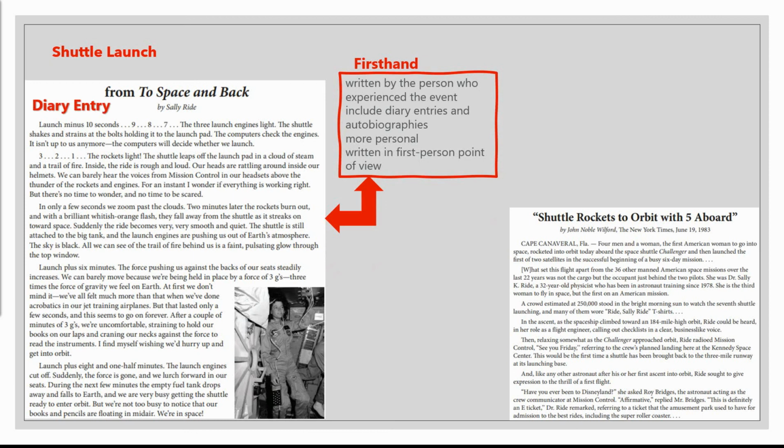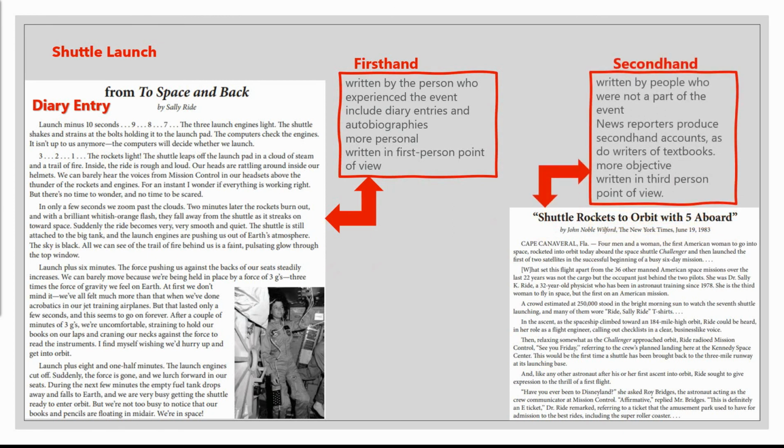It's more personal. It's written in first person. The second passage is a second-hand account written by a newspaper reporter. This passage is more objective, and again it has a third person point of view.